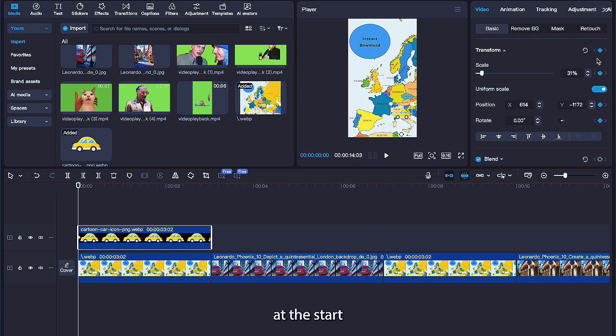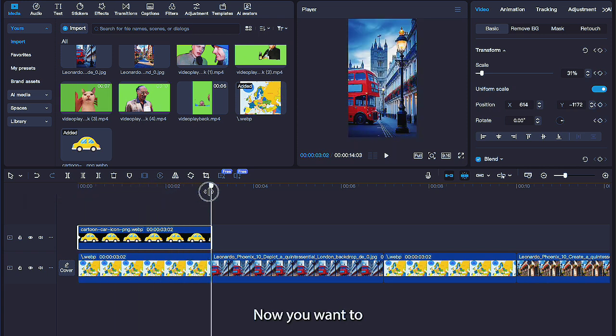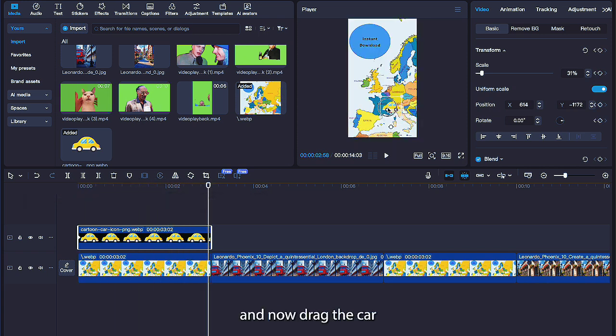Alright, we now need to animate the car driving. This is actually super easy, so resize it and place it somewhere random. Now position your cursor at the start of the timeline, head to the top right, and hit this diamond here. Now you want to move your cursor to the end of the image and drag the car to where you want it to be. Now as you can see, we have this moving car.